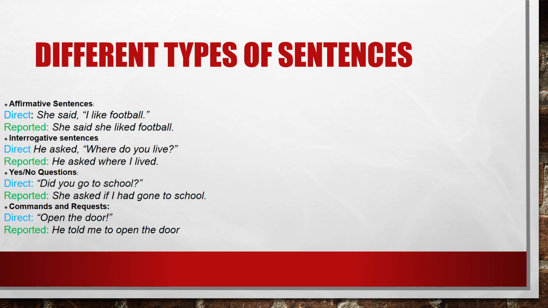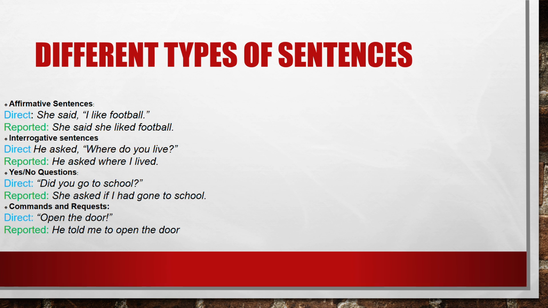Let's see some different types of sentences. As you see, we have some types of sentences: affirmative, interrogative, yes or no, commands and requests. Let's take the affirmative sentences. In the direct speech, when a girl said to me, "I like football," what are we going to do? First of all, she said I like football. We're going to transform to she, because she said, not he, not we, not they, not anyone else. It's she. So we're going to transform I to she.